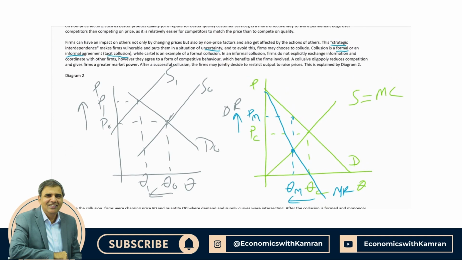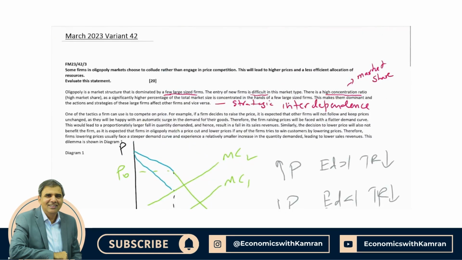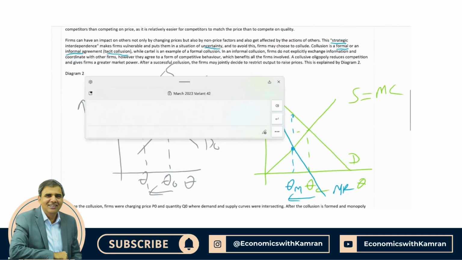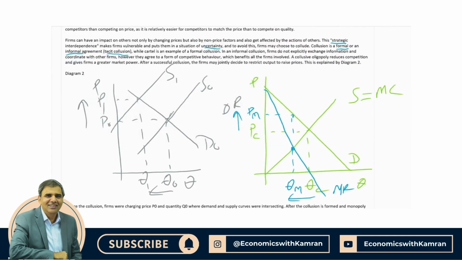But there is another argument, less efficient output. Now, the diagram on the left side shows prices have gone up, but it does not show efficient resource allocation. The diagram on the right is a little more complicated, but it tells us that output is no longer efficient. Before the collusion, the price was PC, which was equal to the marginal cost of the last unit, and output was allocatively efficient.